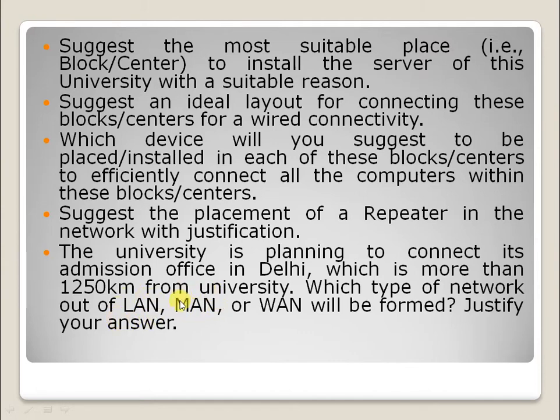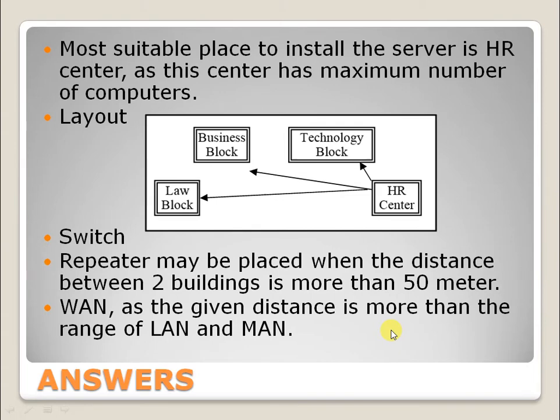MAN is when we want to connect one part of a city to another part of the city. And if the distance is more than some kilometers, then we should go for WAN, wide area network. So it is easy that WAN will be used as the given distance is more than the range of LAN and MAN.